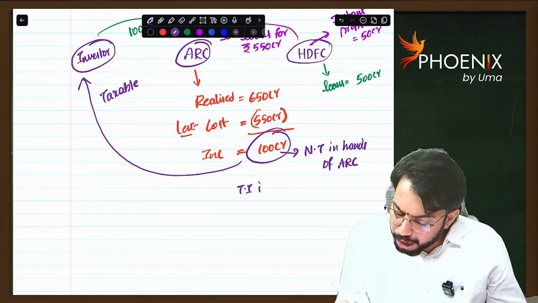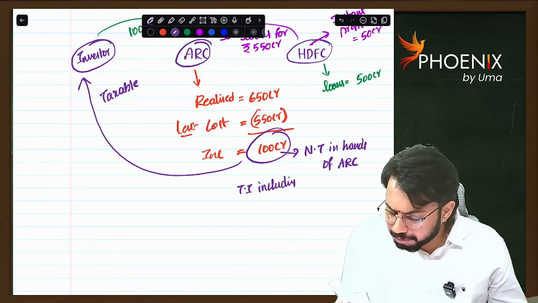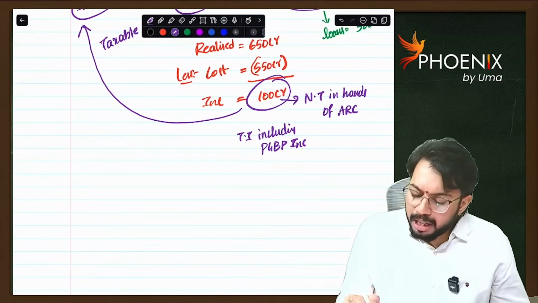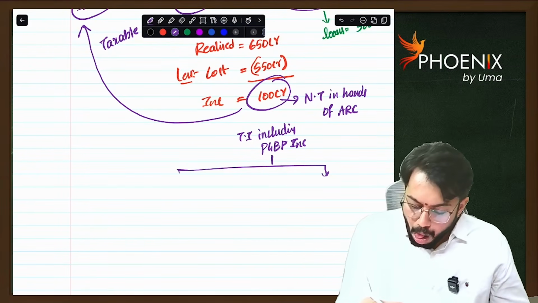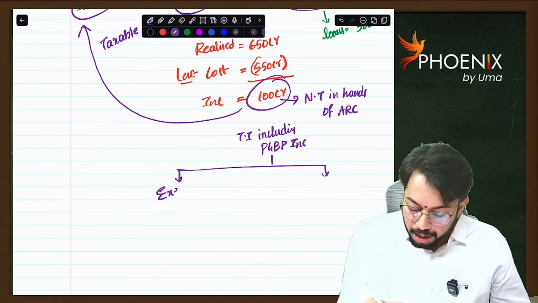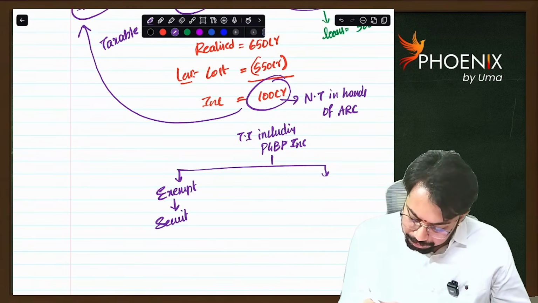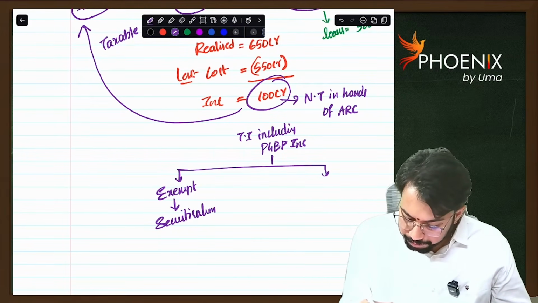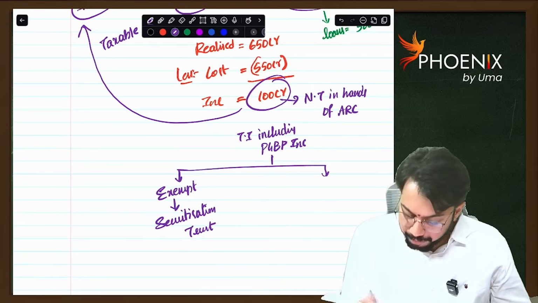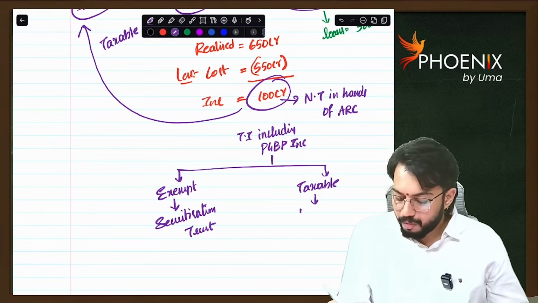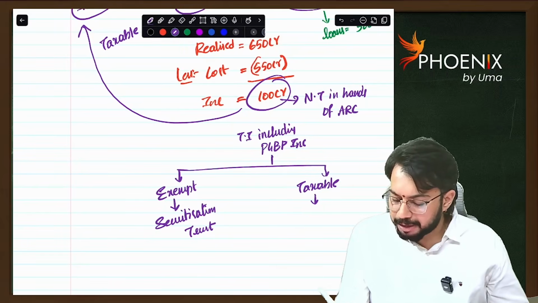Total income, including PGBP income, is exempt in the hands of the securitization trust, but taxable in the hands of the investor.